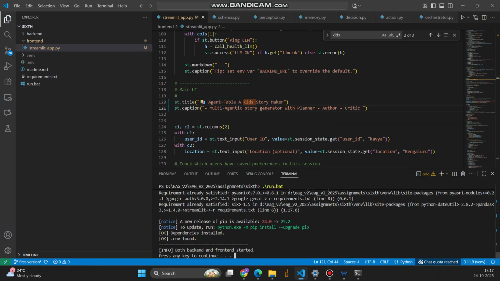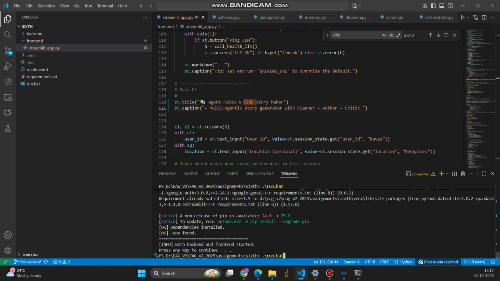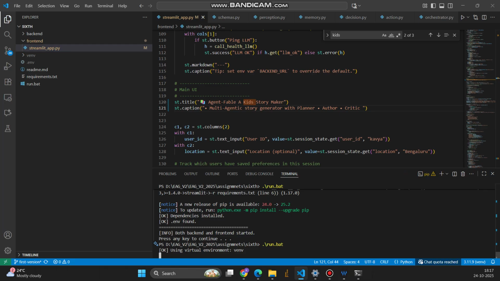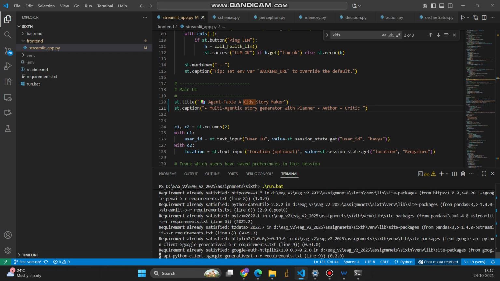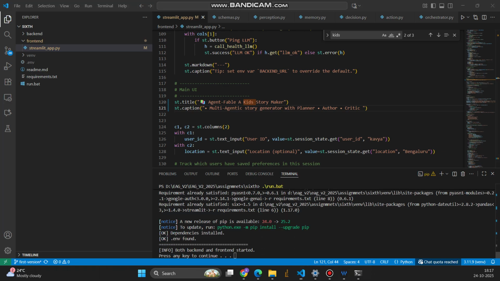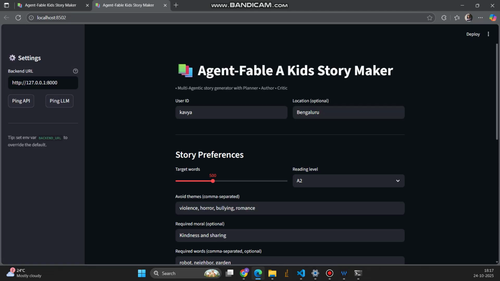You just need to run run.bat, which installs all the dependencies and the virtual environment, and then takes you to this interactive web application. As of now, the front end and back end are on the local system, so you just have to use run.bat, and you can also go to the readme that I've mentioned, where you can see and make some changes.